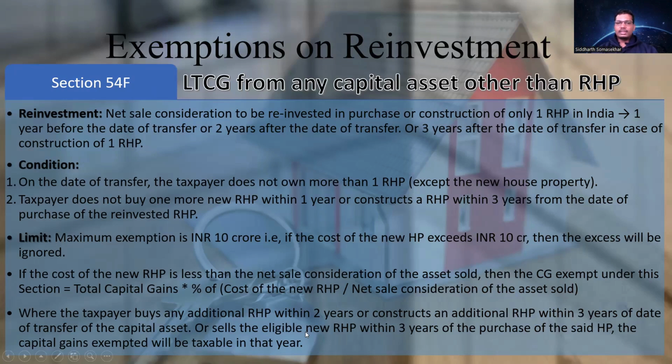Now here also, this is similar to section 54EC. If you are selling the new residential house property within 3 years of the purchase, the capital gain exempted will be taxable in the year of sale.